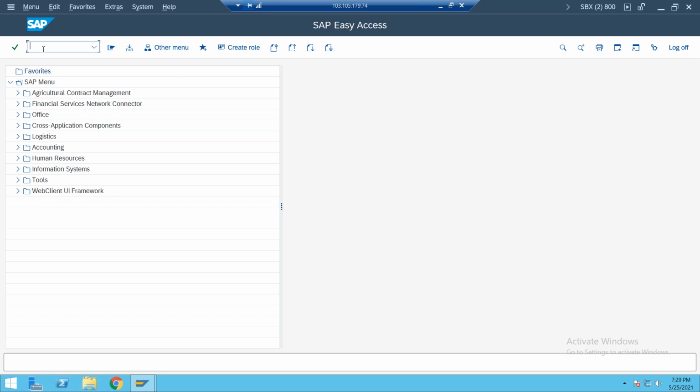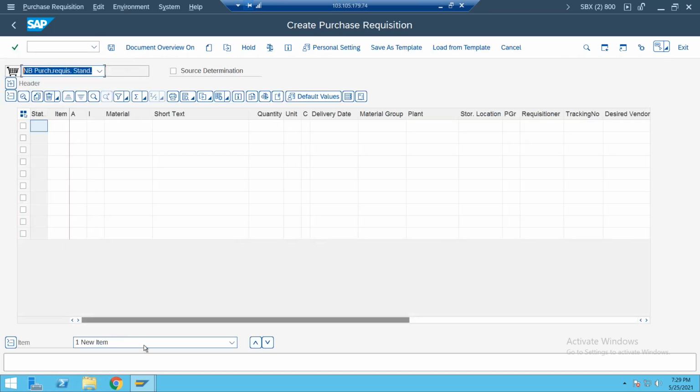Okay. Now let us create a purchase requisition. As we initially discussed, in most companies the purchase info record is mandatory, but in some companies, like 5 to 10%, the purchase info record is optional. But most companies make the purchase requisition mandatory. Let us create a purchase requisition for consignment. Go to transaction code ME51 to create the purchase requisition.